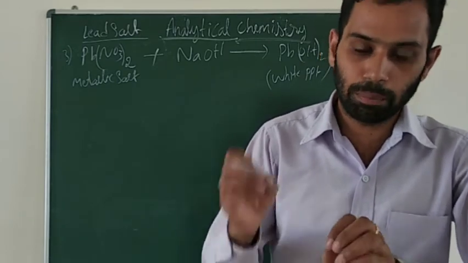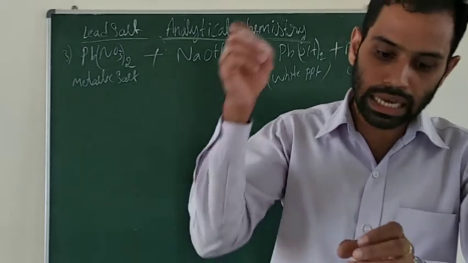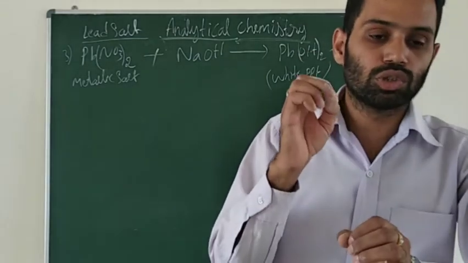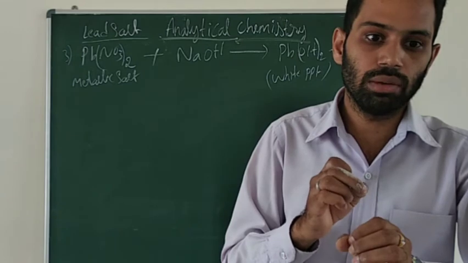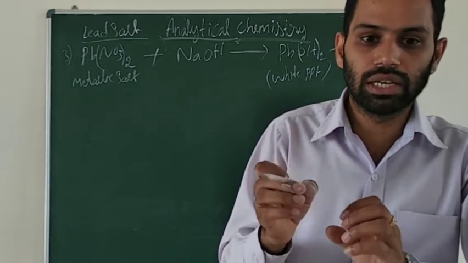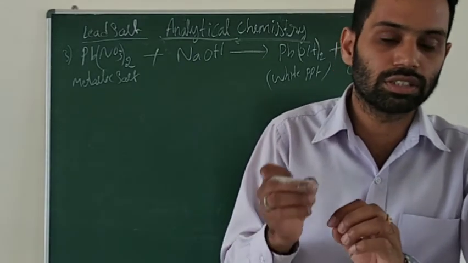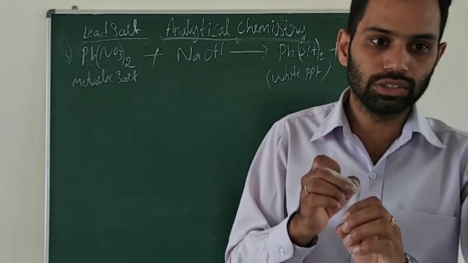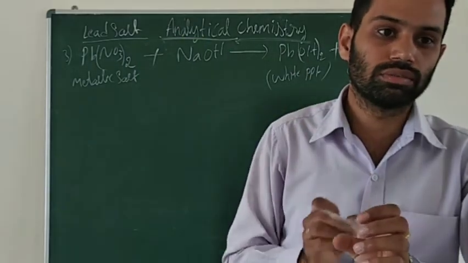Okay. So drop by drop you should add them. Don't pour directly. For the metallic salts, you should add ammonium hydroxide solution drop by drop. They will require 5 to 6 drops. Some salts require more than that. That's why, drop by drop you should add the reagent. Totally at a time you should not pour them.